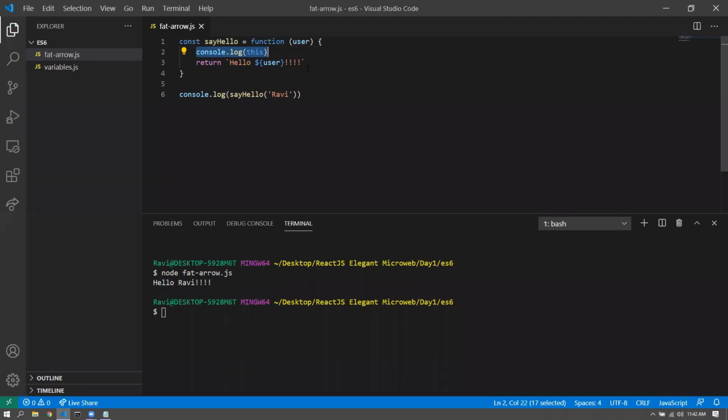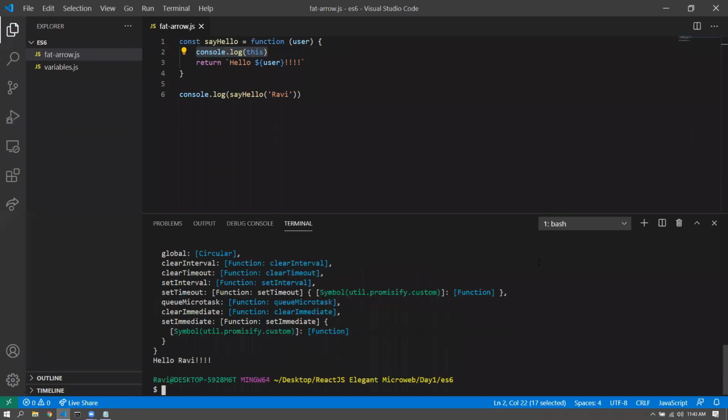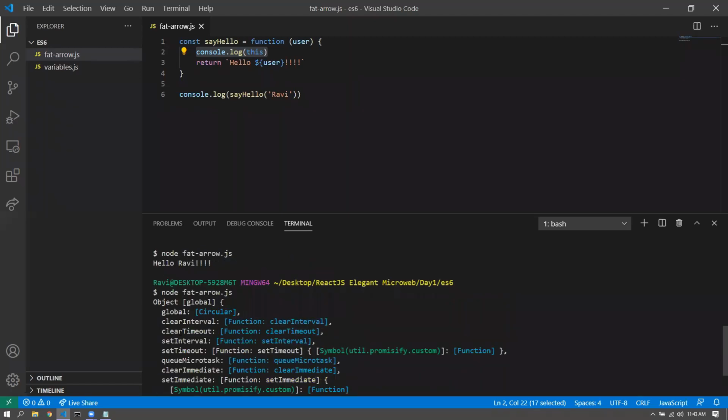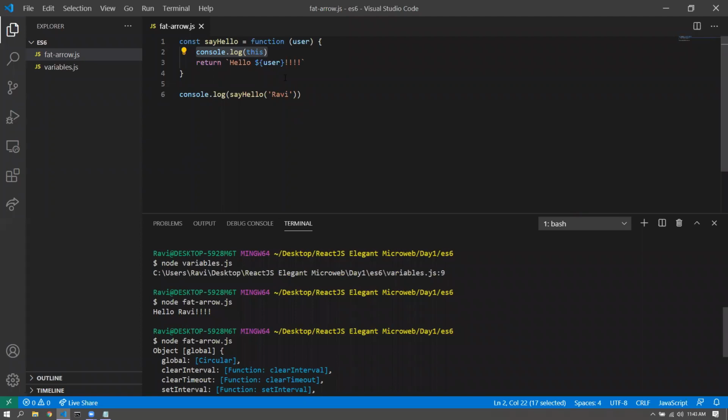So people used functions to create classes, and JavaScript provided the context, that is this, inside a function. So if I run this, you see that it'll be heavily loaded with some context already. This is the this that we are getting. It's basically the global context, and you can add data to it, which is also not a good thing. But the fat arrow function solves this for us.